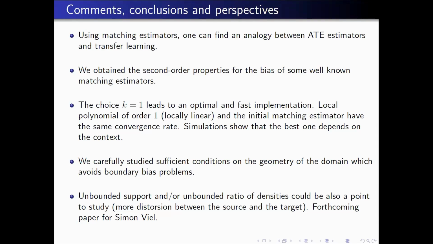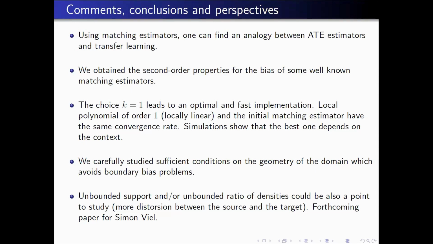What can happen here, when you apply the locally linear estimator, at each step you will have to make a regression, and the number of parameters will depend on the dimension. So imagine that the dimension is equal to d. For the local polynomial, you have d plus 1 parameters if you count the intercept. Then, if you increase the dimension, sometimes numerically the local linear estimator is affected, and the initial matching estimator works better.